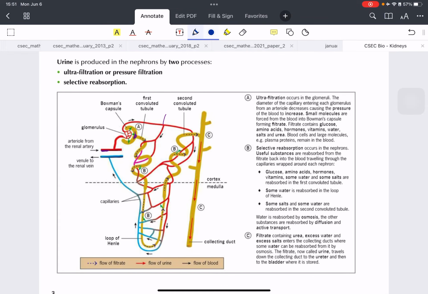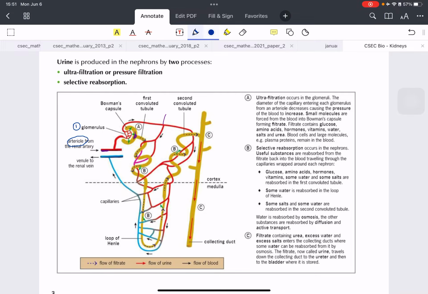So the first thing that we need to pay attention to is the glomerulus. Now, there's an arteriole, which is a small artery that branches off from the renal artery and runs all around this nephron. So this whole squiggly looking thing here is the nephron, and the red is the artery. You can see that the artery interacts with the nephron all over.